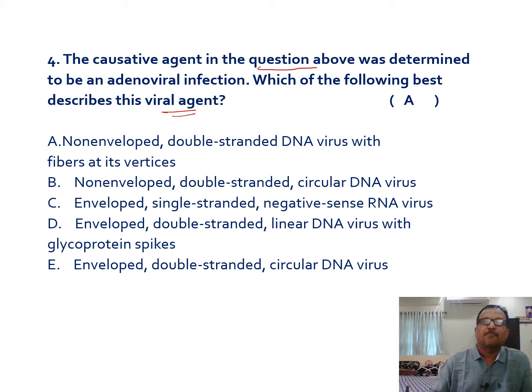First we will see this answer here would be A, it's a non-enveloped double-stranded DNA virus with fibers at its vertices. So this virus will have no envelope, and the DNA is double-stranded, and on its surface fibers are present. Fibers will be present on its vertices, and this adenovirus gives a morphology like a space shuttle appearance. So the answer is A. Why not the other three?